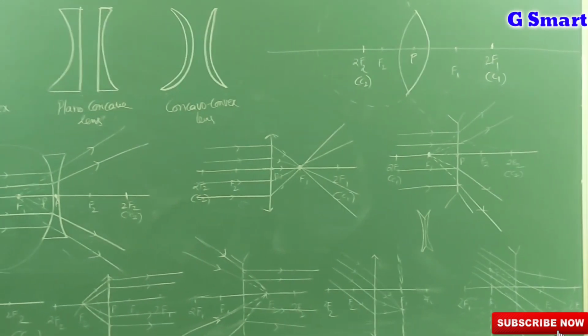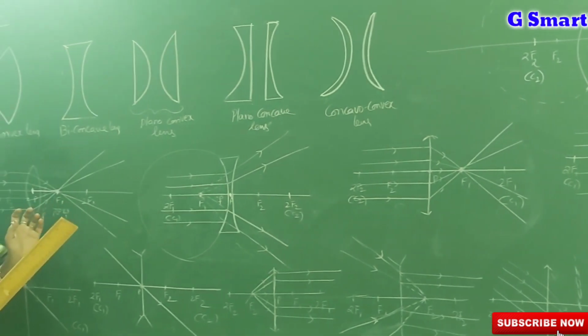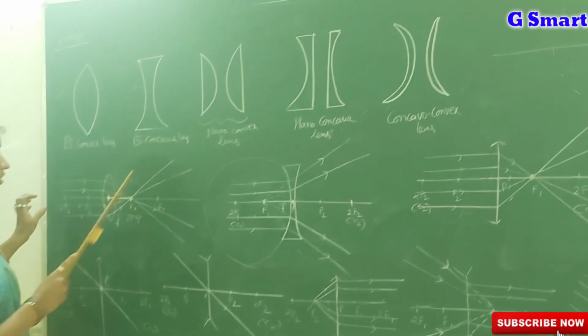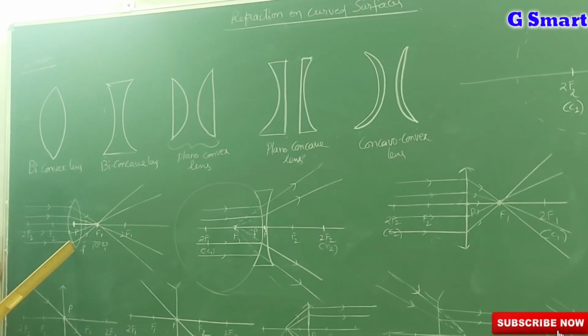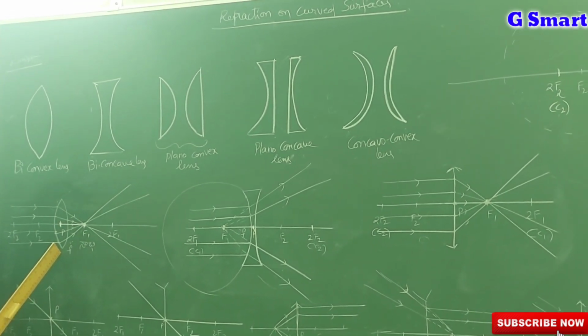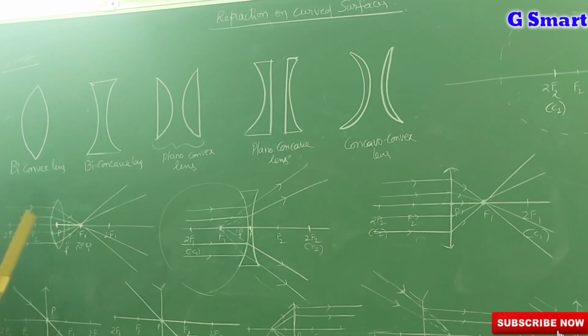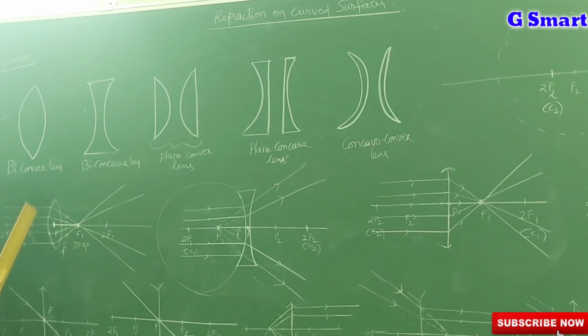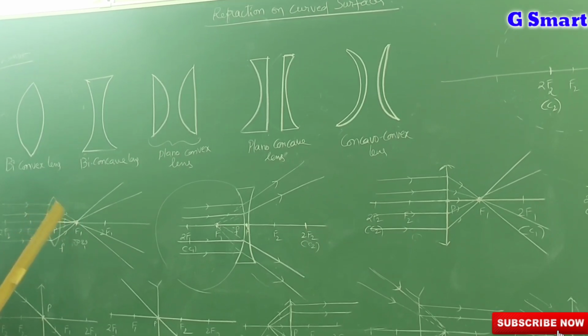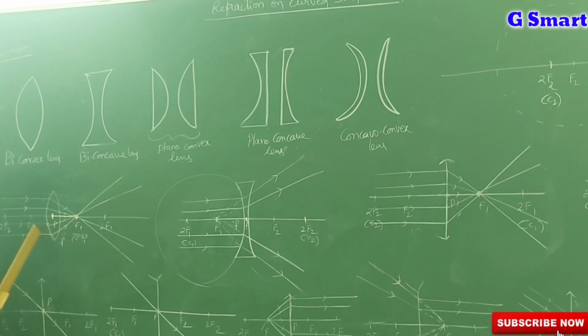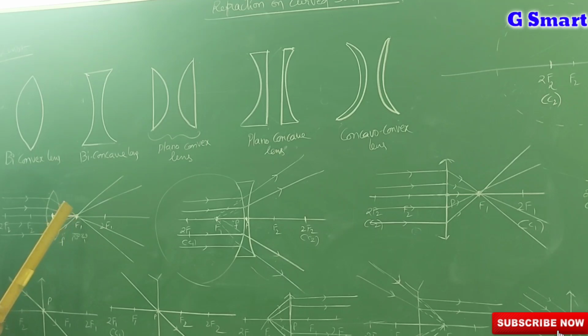The intersection part of those spheres gives you the biconvex lens. It has two convex surfaces. When a parallel beam of light is incident on a biconvex lens, after refraction all those light rays converge at a particular point. That point is called the focal point.